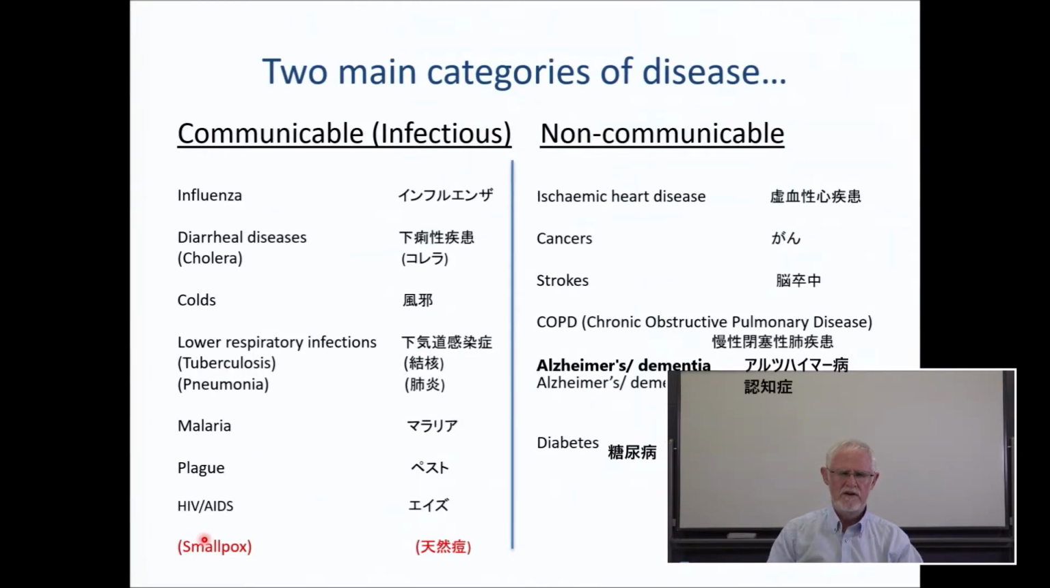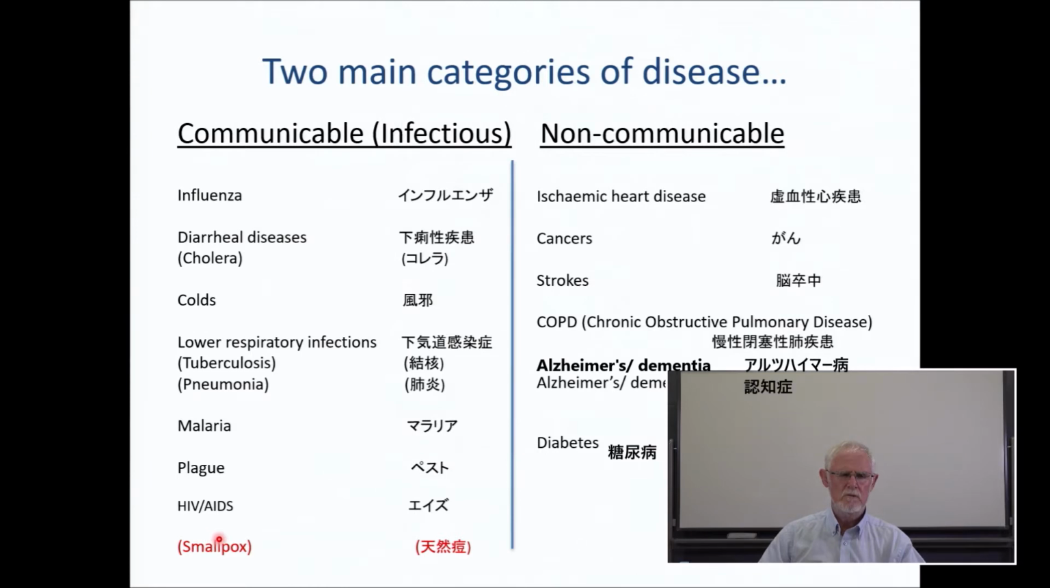And these are some categories of each disease. The communicable diseases on the left, sometimes called infectious diseases, and the non-communicable on the right, which are non-infectious. I have included Japanese in this slide. I usually try to avoid Japanese, but because this is a very complicated issue, I have put Japanese in this slide.